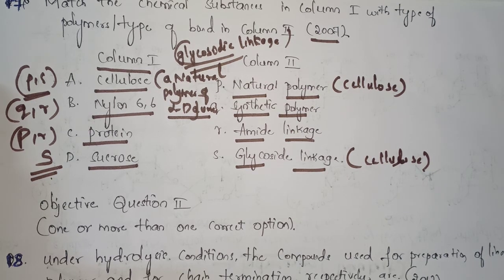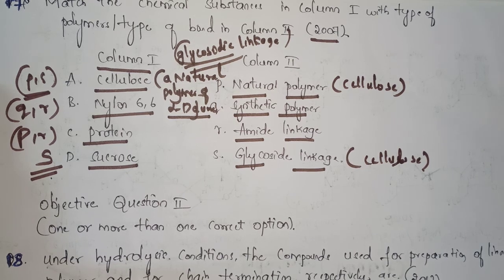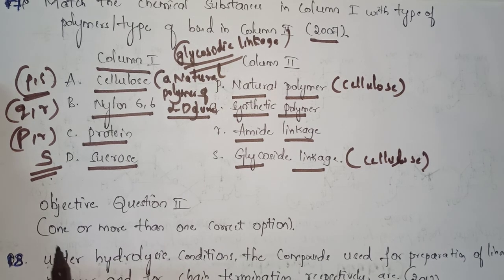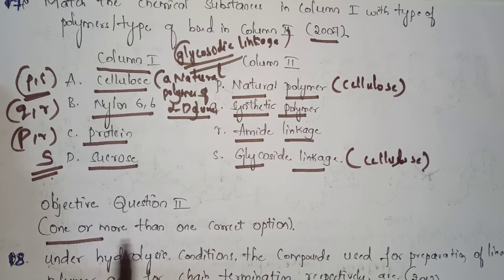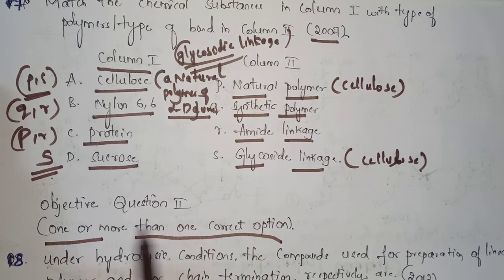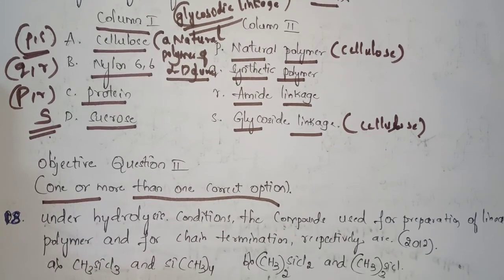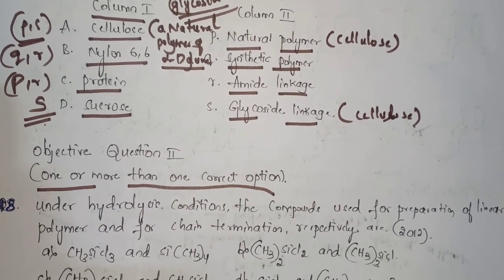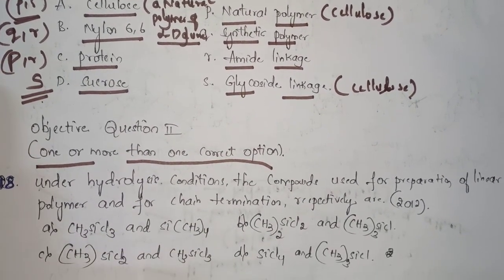Now the next question is an objective question type. Here one or more than one correct option is present. In the above questions only one correct option is present, but in these questions one or more than one correct option is present. Now it is the 18th question. This question was asked in the year 2012. Now let's read the question here.